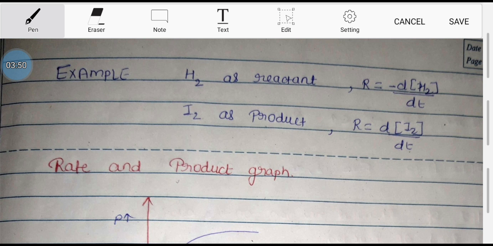Now let's just take an example. For example, hydrogen gas is taken as reactant. If we are taking any matter as reactant, then the rate of chemical reaction will be negative, as I have told you earlier, because the concentration of the reactant is reducing. So we take minus d by dt of H2. If we take iodine as product, then the rate of chemical reaction will be positive, d by dt of change in concentration of I2.